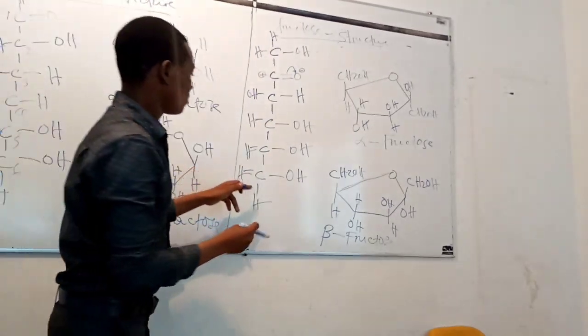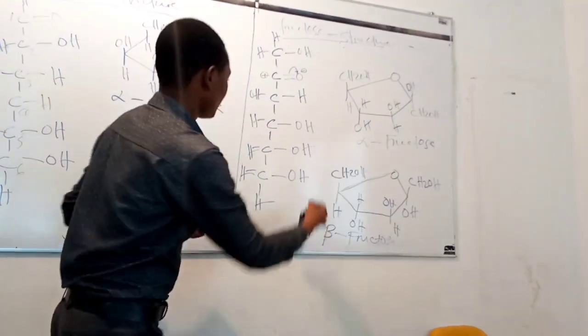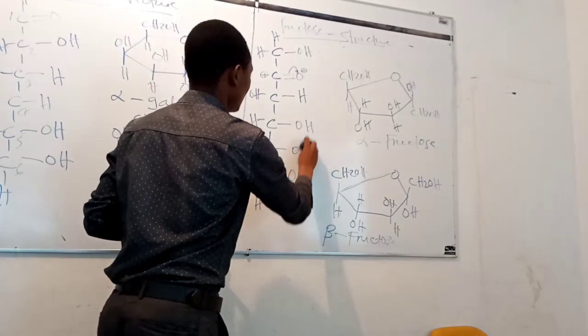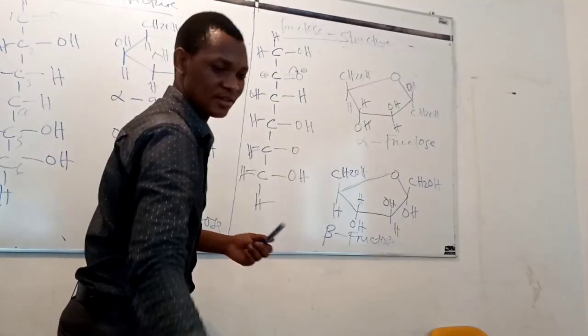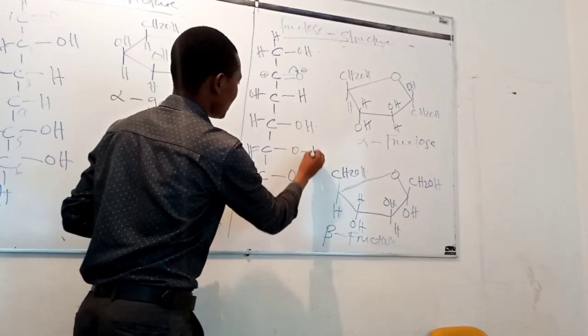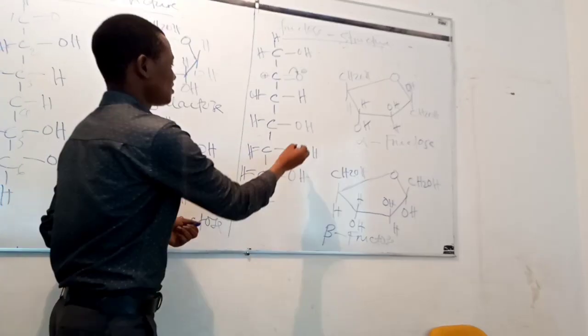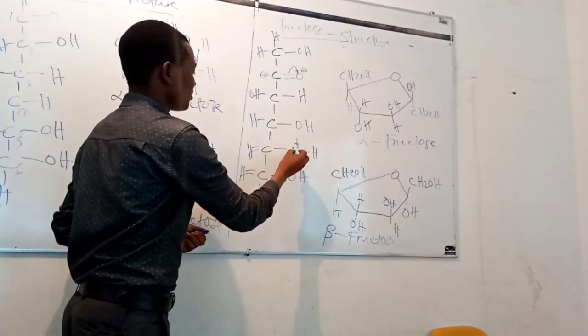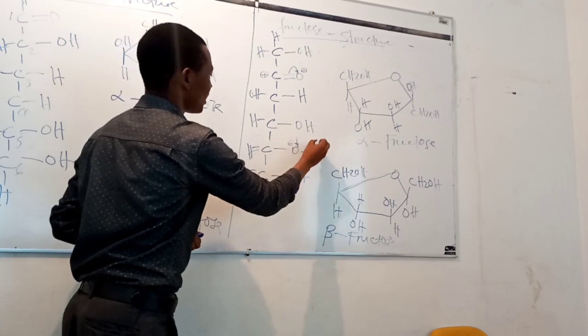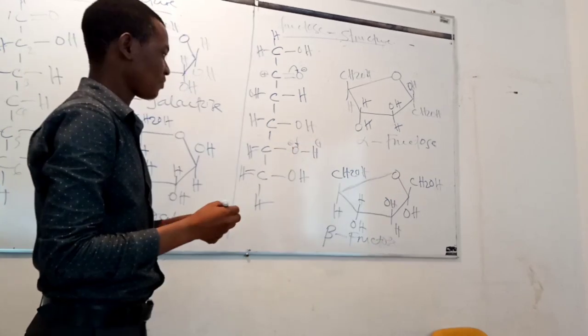So also in carbon atom number 5, the bond between oxygen and hydrogen breaks in such a way that oxygen becomes negatively charged while hydrogen becomes positively charged.